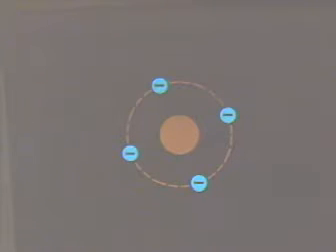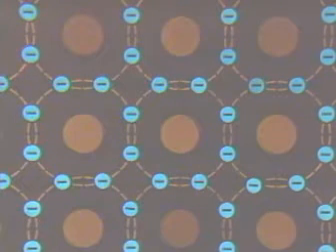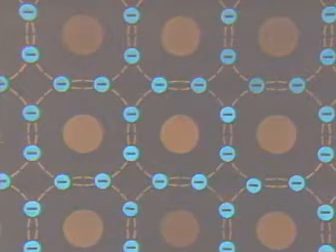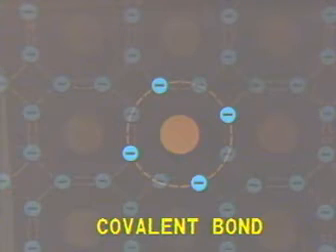Let's examine how individual atoms are organized in the structure of pure silicon material. This simplified diagram of the atomic arrangement of pure silicon material, called a crystal, shows that the valence electrons are specially situated. The atoms are bound together by sharing their 4 valence electrons with 4 neighboring atoms. This type of arrangement is called a covalent bond. The net result is that each atom has 8 valence electrons.